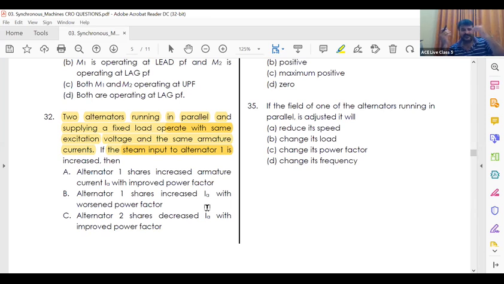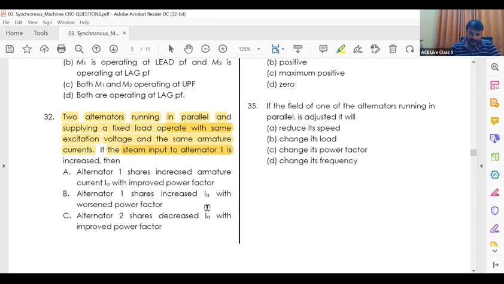Active power increases means definitely current increases. Power factor also increases. But in the other machine, power factor is decreased, current also will decrease. So what is your answer? A, alternator 1 shares increased armature current IA with improved power factor. First statement, A statement is correct.